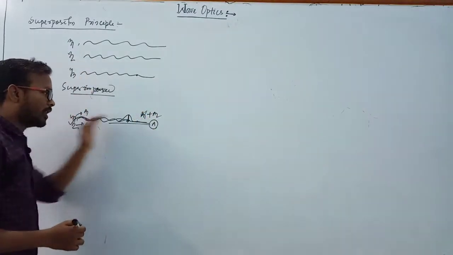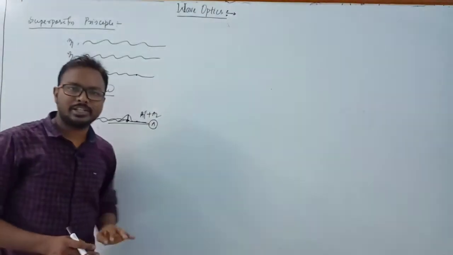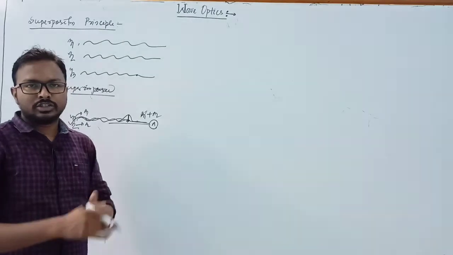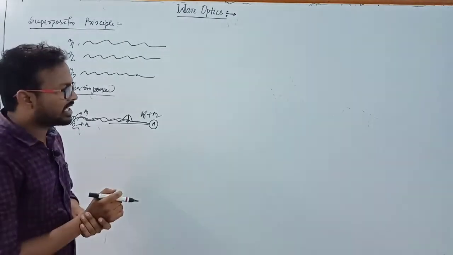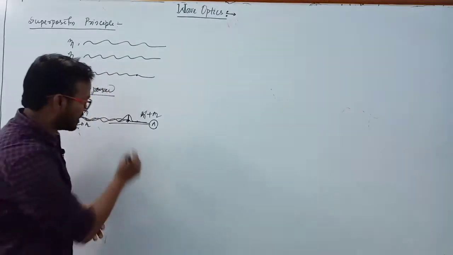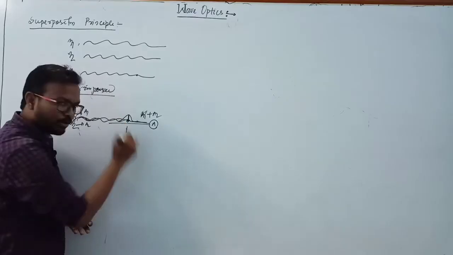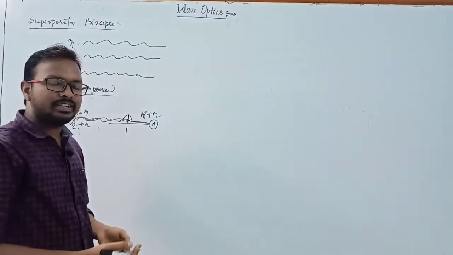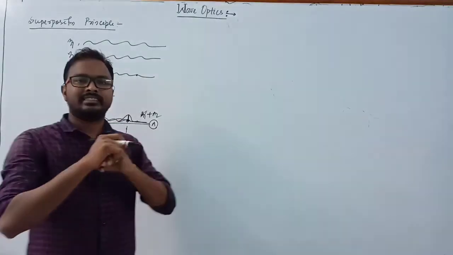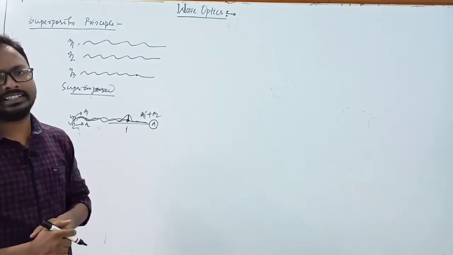Similarly, if there are a number of waves traveling in a medium, after they superimpose on each other, the resultant displacement of the particle at a particular instant, at a particular point, we can find by using the vector sum of all the individual displacements of the particle at that point.